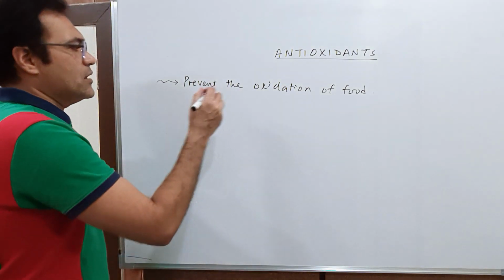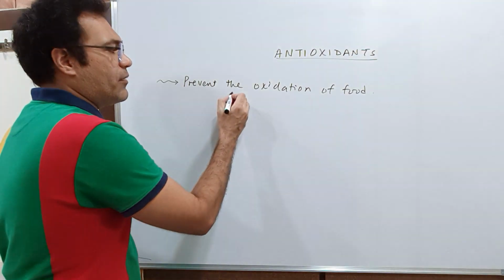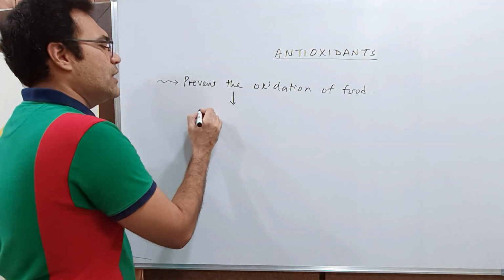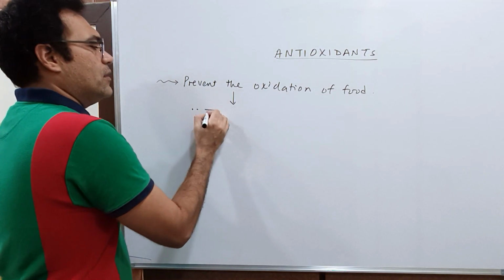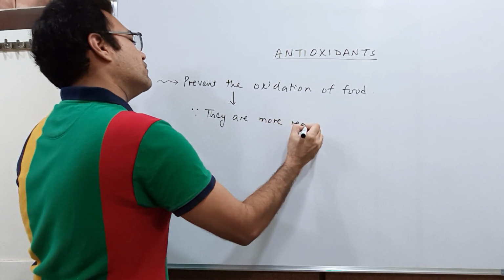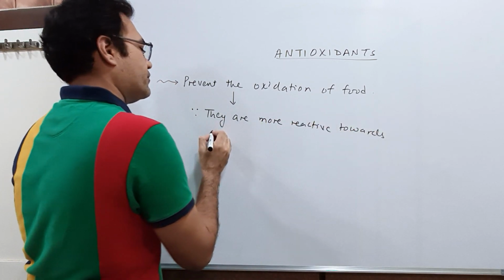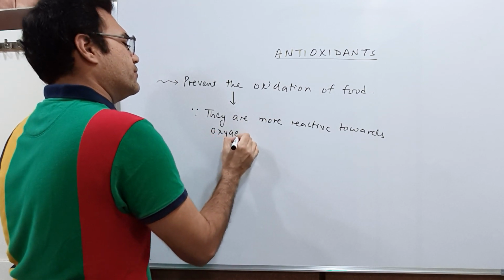Now students, how will they prevent the oxidation of food? They prevent the oxidation of food because they are more reactive towards oxygen.